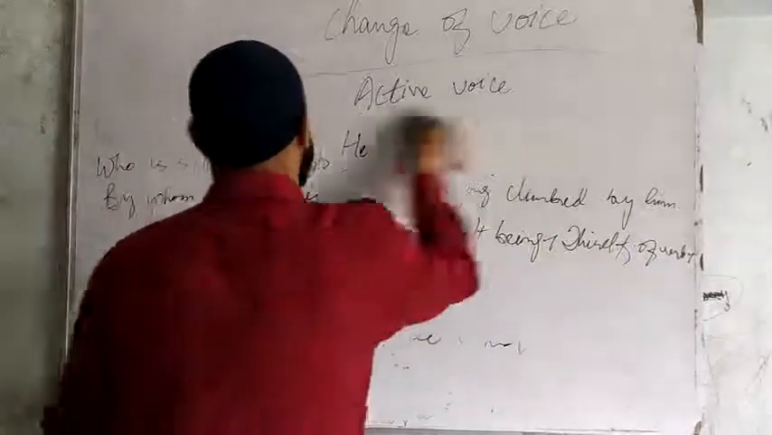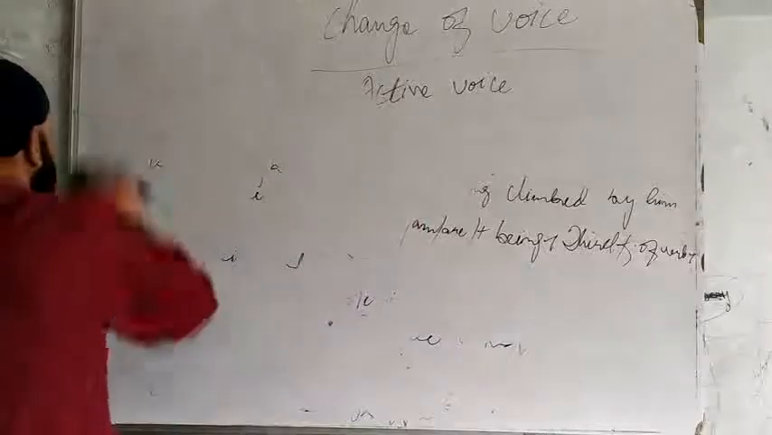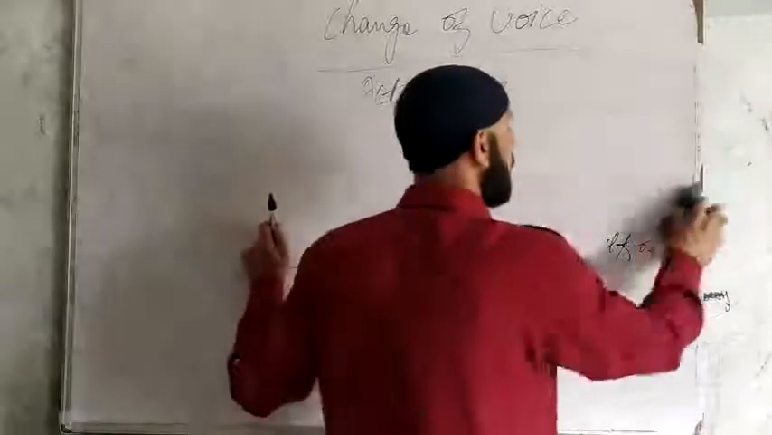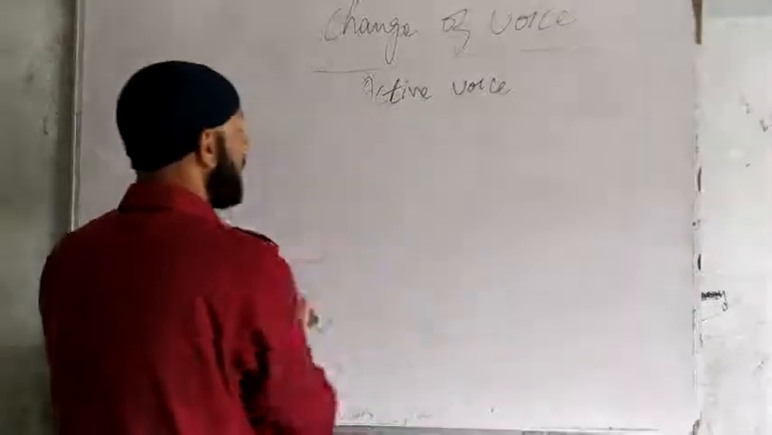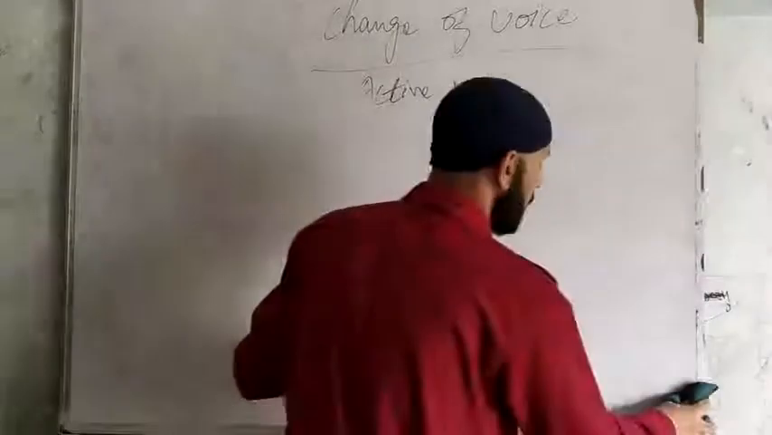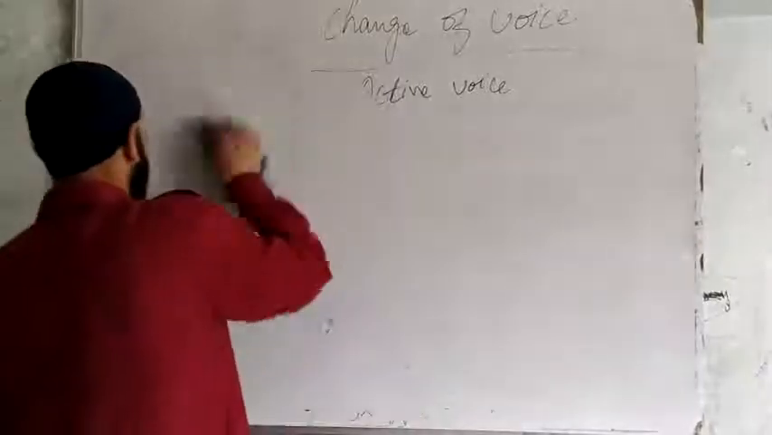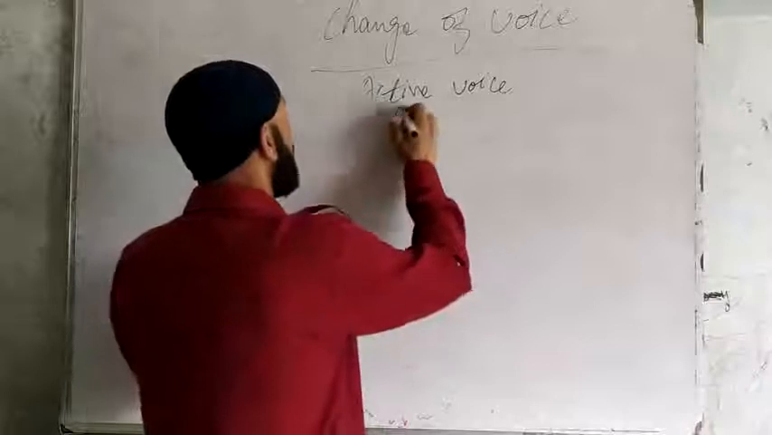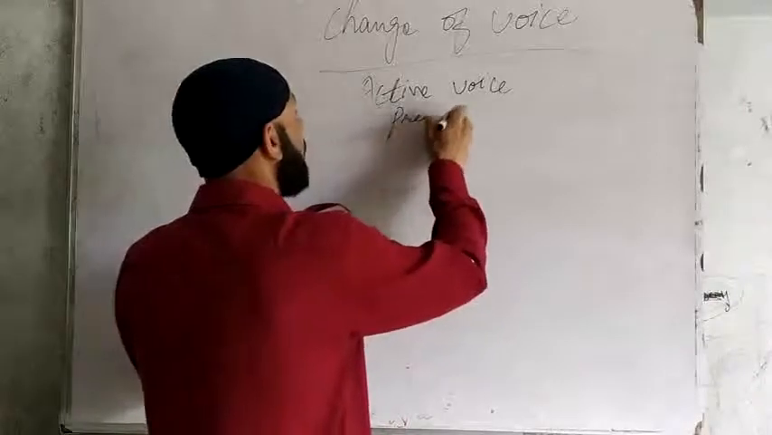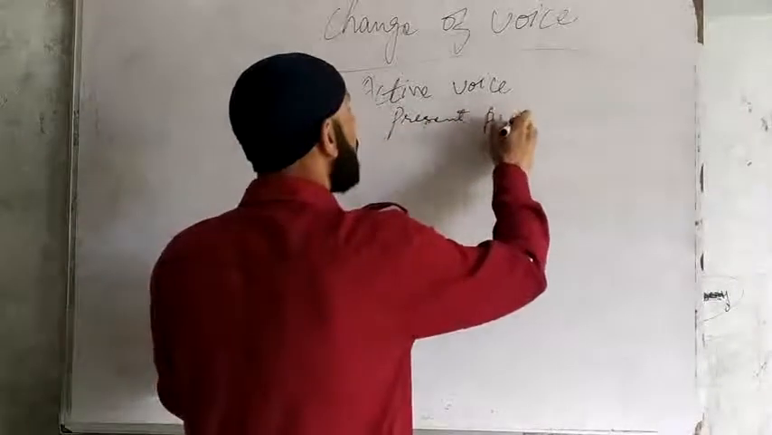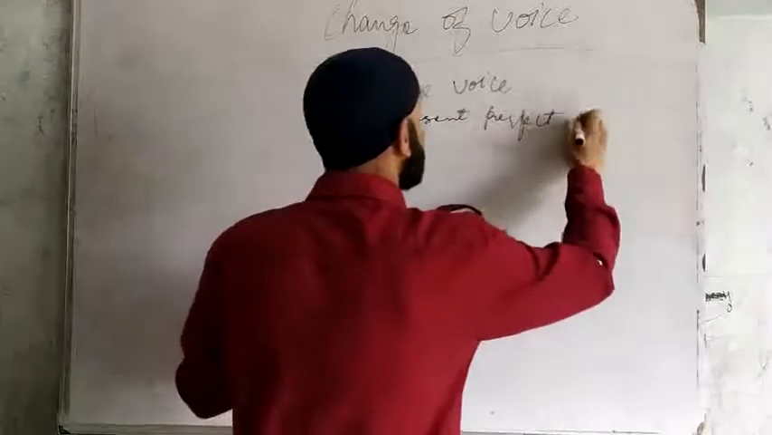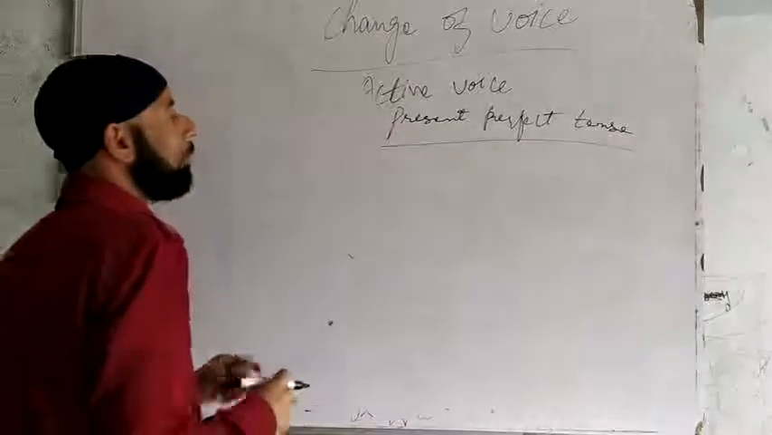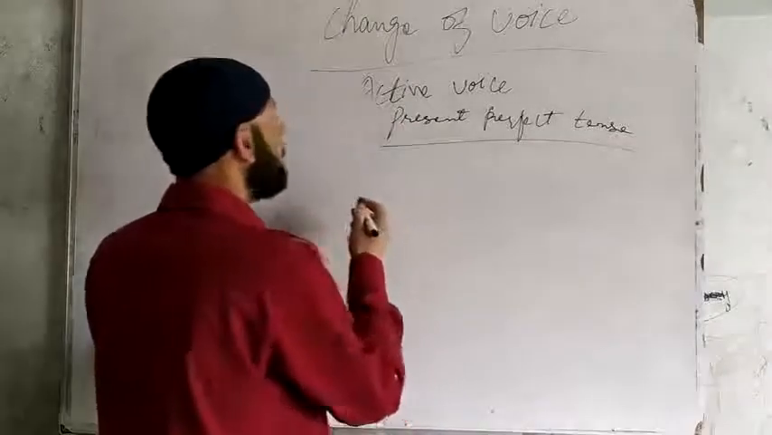Moving on, it's present continuous, now present perfect. And present perfect continuous does not have passive. There is no passive case for present perfect continuous. For present perfect, we have passive. Present perfect tense: how to change the sentences in present perfect tense to passive.